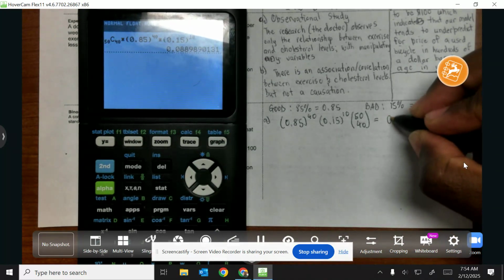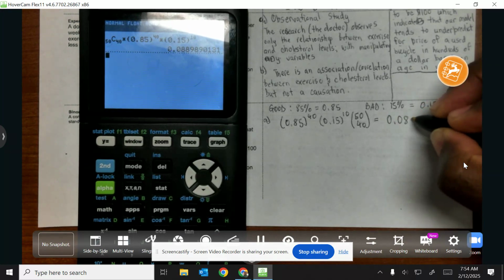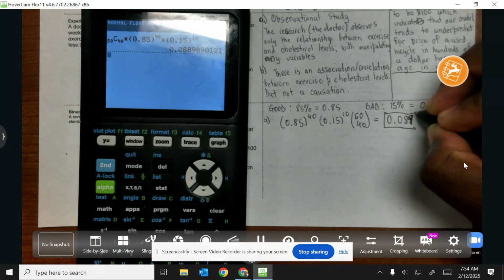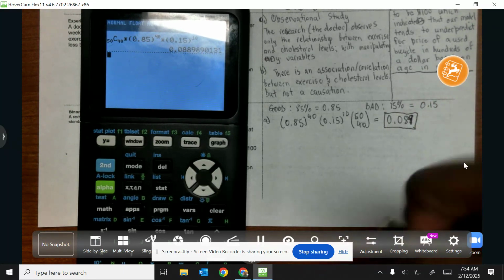And I got 0.088, so let's say 0.089. It didn't tell us how to round, so we're just going to round to 3 decimal places. So let's try the next one.